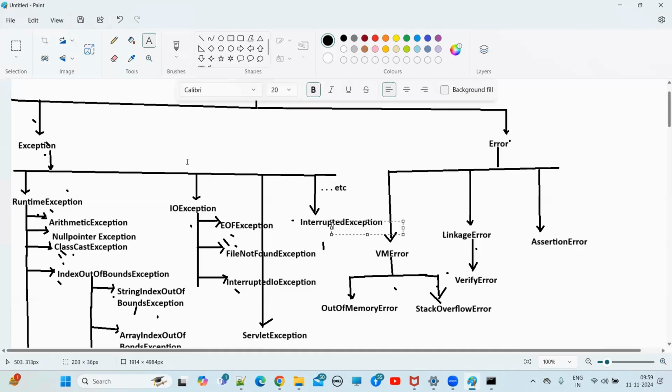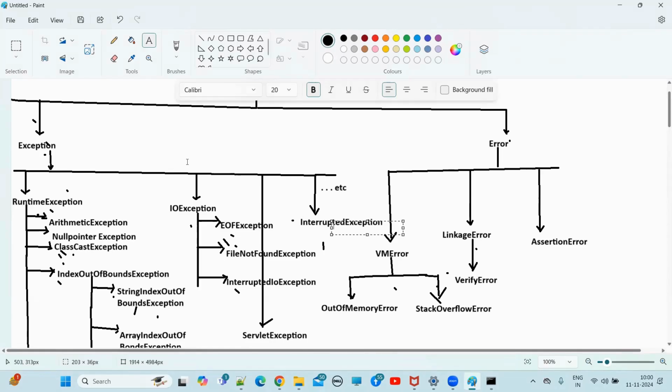Now coming to unchecked exceptions. The exceptions which are not checked by the compiler, whether the programmer handles them or not, are called what? Unchecked exceptions, guys. Understand? The exceptions which are checked by the compiler for smooth execution of the program at runtime are called checked exceptions. But in the case of unchecked exceptions, the compiler will not check, guys.